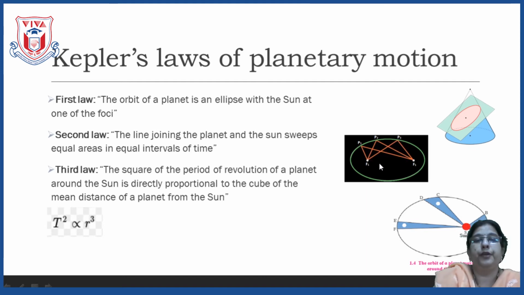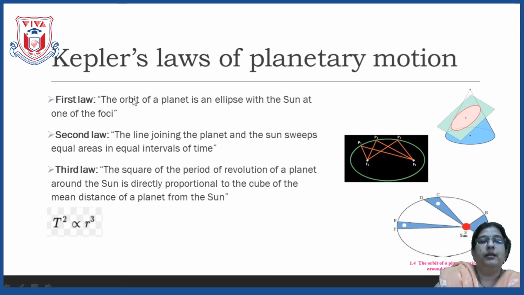The second property of the ellipse is that for any point on the ellipse, if you add its distance from the first focus to the second focus, that means F1P1 plus F2P1, then this sum is equal to F1P2 plus P2F2. This is equal to F1P3 plus P3F2. This means the sum of the distances of the planet from both the foci is the same for any position of the planet.